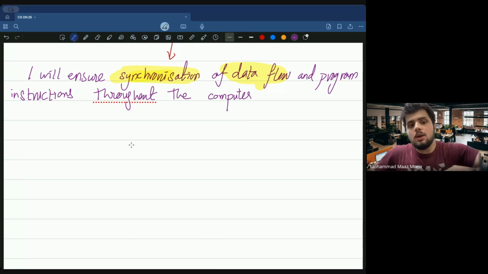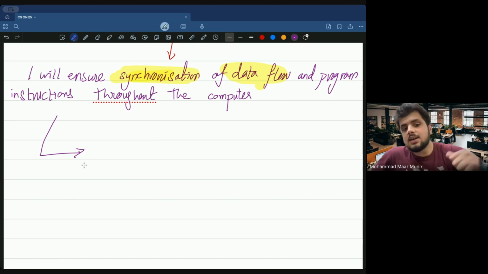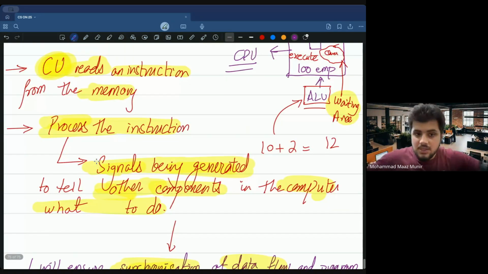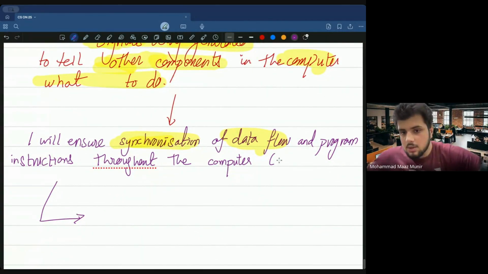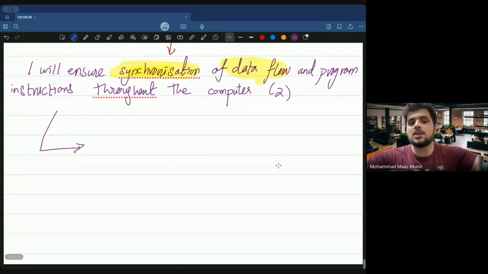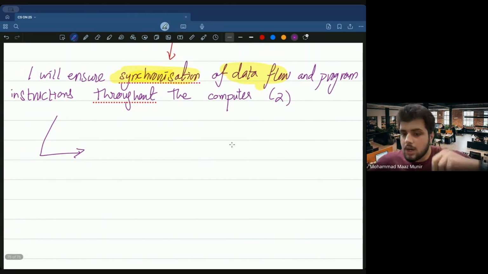So to ensure this problem doesn't occur, the control unit has a third job as well. So I'm telling you, this was the first job, this is the second job the control unit does, and now we are going to be doing the third thing the control unit does.